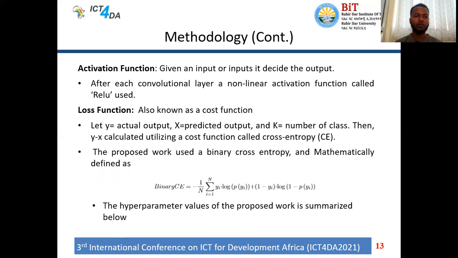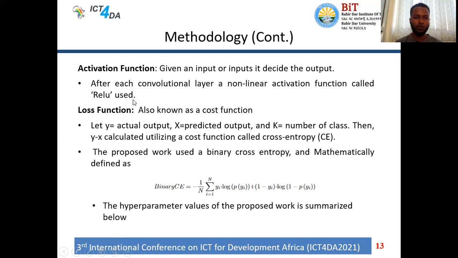The other hyperparameter is the activation function. An activation function, given an input or inputs, results in the output. We have basically two types of activation function, linear and non-linear. We experimented on different types of activation function, and while building the model, in each convolution layer, we used the nonlinear activation function called ReLU.